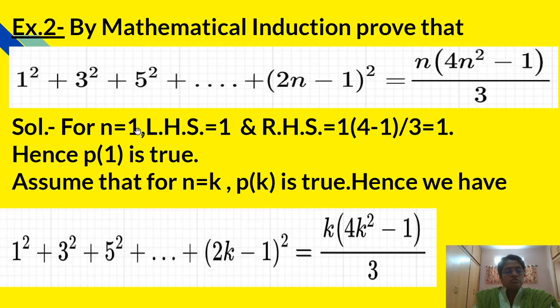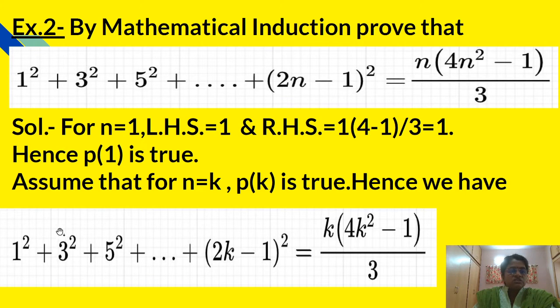Now for n equal to 1, LHS will be 1 square, that is 1, and the RHS will be 1 in the bracket 4 into 1 square, that is 4 minus 1 upon 3, and that will also be equal to 1. That is, for n equal to 1, LHS is 1 and RHS is also 1. That is, we can say that P of 1 is true. Now we will assume that the result is true for n equal to k. That is, P of k is true.